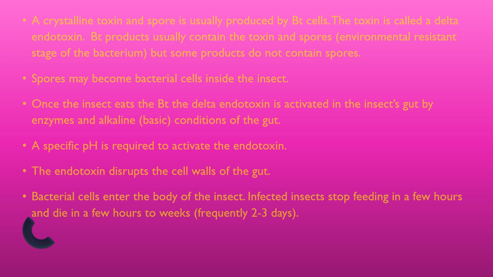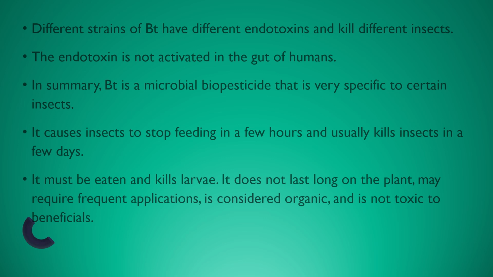Endotoxin disturbs the cell walls of the gut. The bacterial cells enter the body of the insect. Infected insects stop feeding within a few hours and die in a few hours to weeks. Different strains of Bt have different endotoxins and kill different insects. Endotoxin is not activated in the gut of humans. Bt is a microbial biopesticide used as a biocontrol that is very specific to certain insects. It causes insects to stop feeding in a few hours and usually kills insects in a few days.